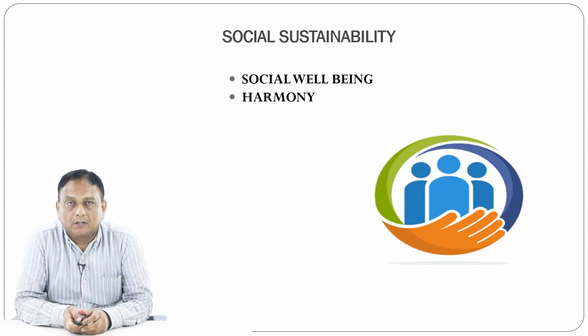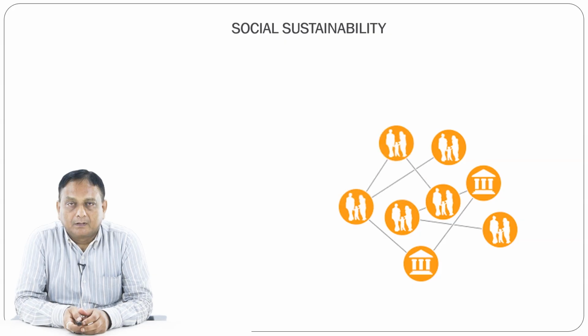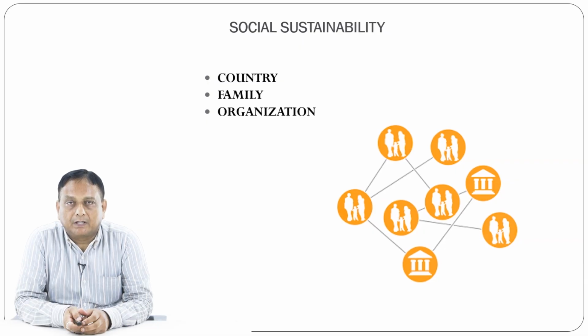The development of the working conditions of the people, the social well-being of the people and harmony are all part of social sustainability. It also talks about the people, the country, the family and the organizations.